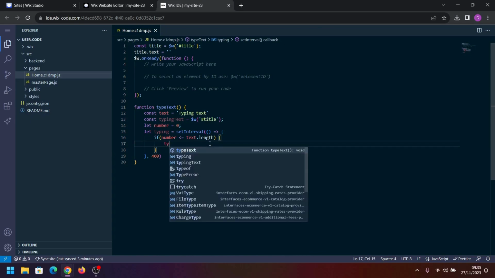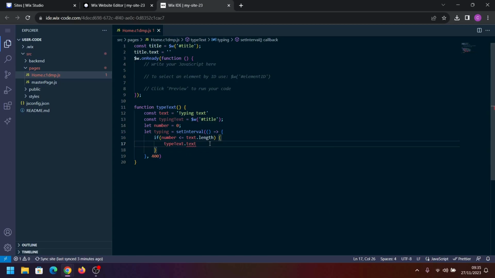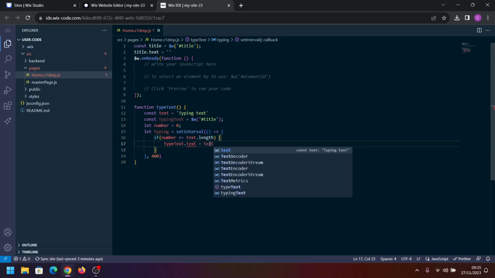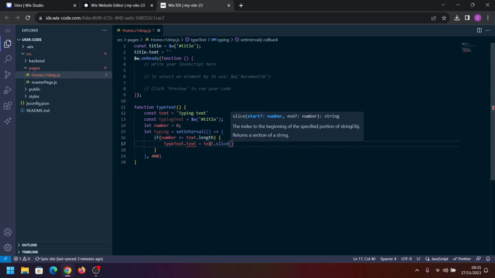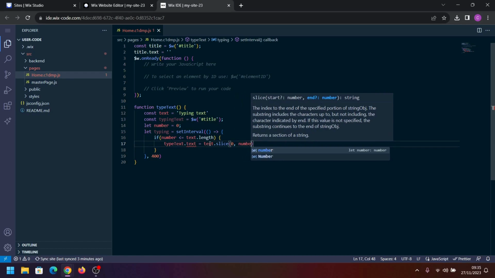Then in here we're going to put typeInText.text equals text.slice, and then we're going to open the brackets. We're going to put 0 and then number.